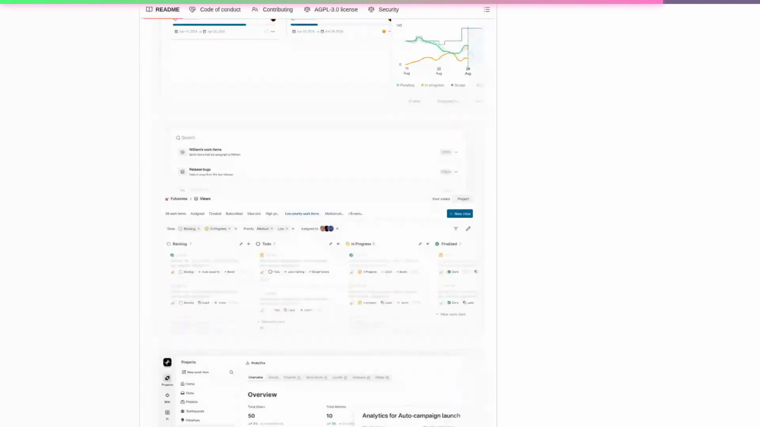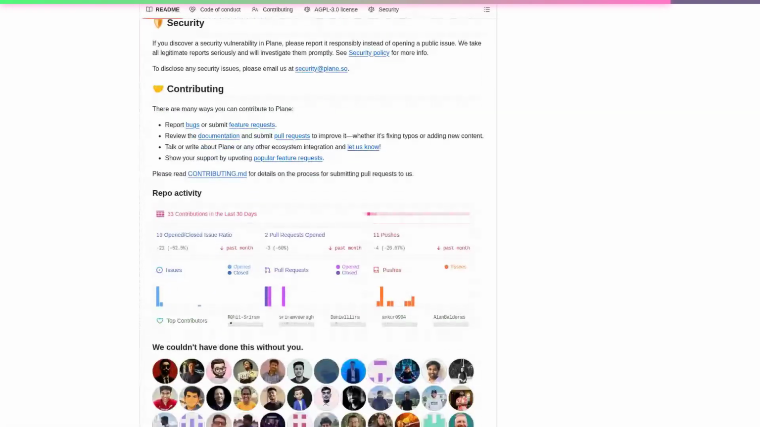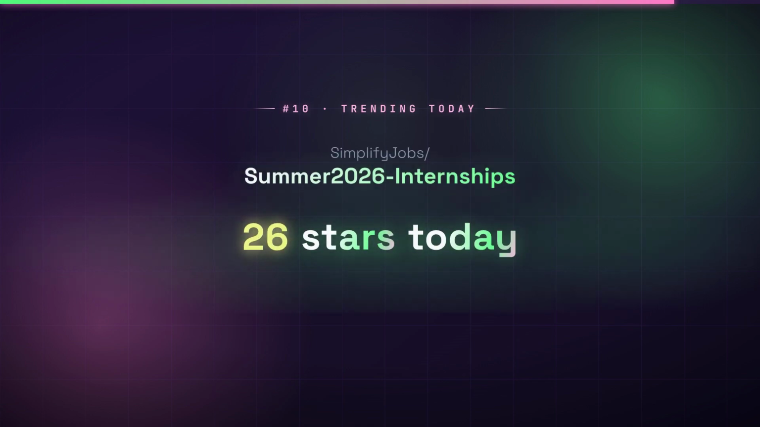If you need per-instance admin controls via its God mode or want to avoid per-seat SaaS pricing, this repo is worth a close look.